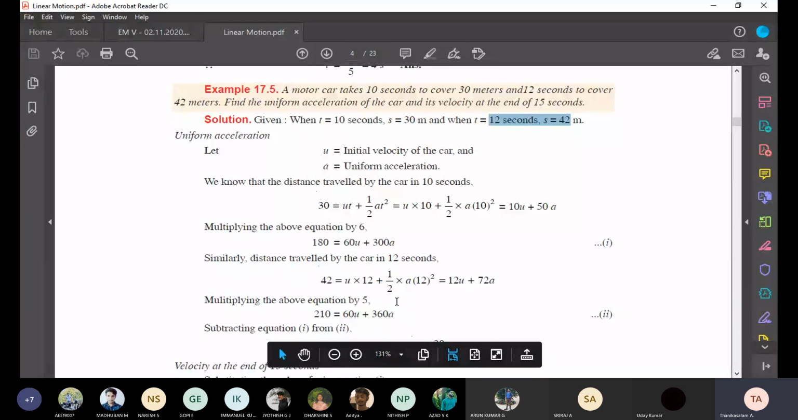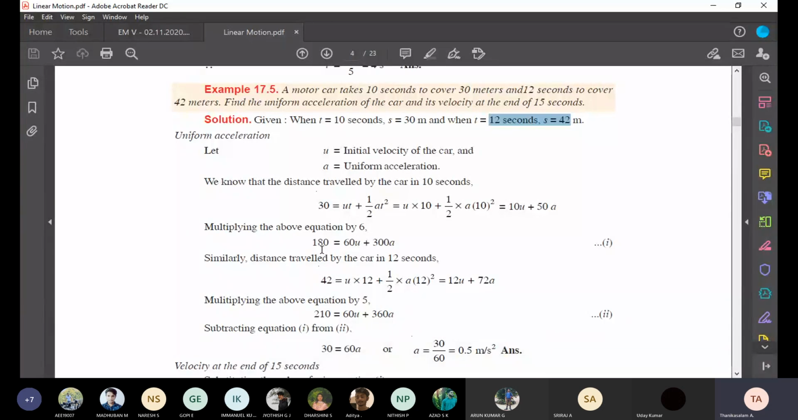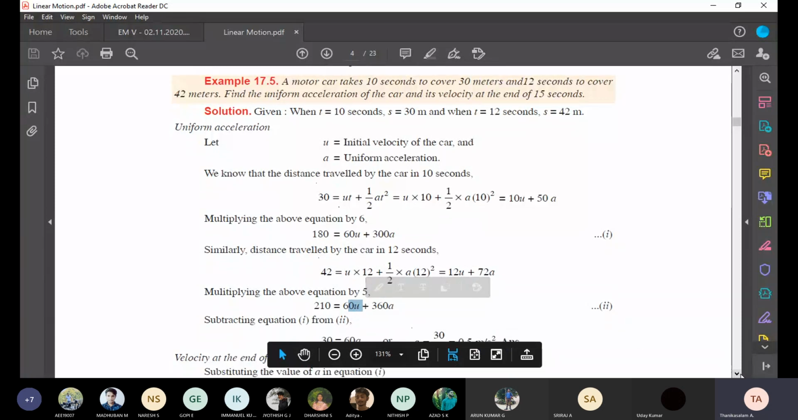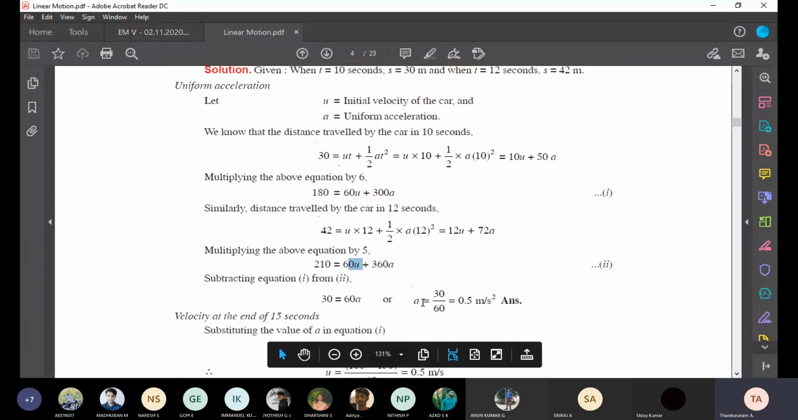Because we want to remove one variable. Like when we know x plus y equal to 76 and 2x plus 3y equal to something, we multiply the first equation by 2. The same method is followed here. See here 60U, here also 60U. So after simplification, the acceleration A equals 0.5 meter per second square.